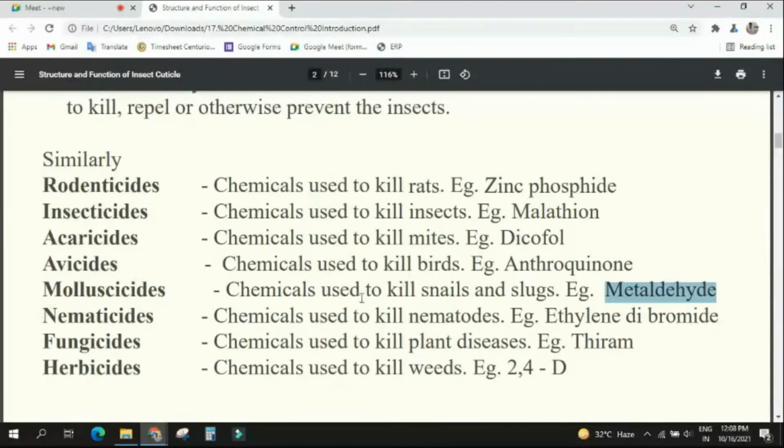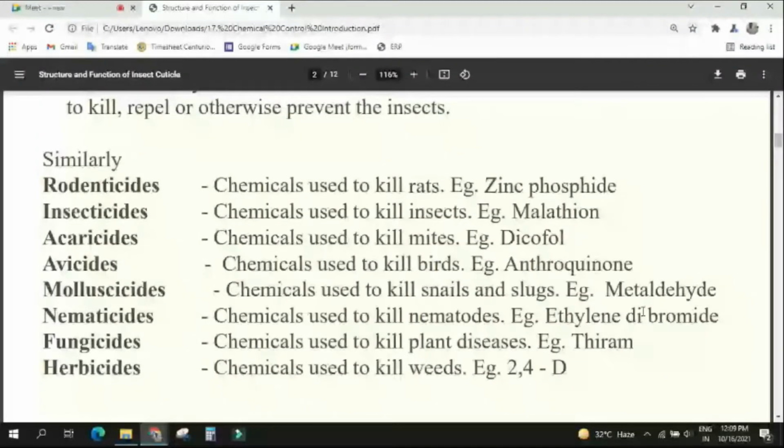What is molluscicide? Chemicals used to kill the snail and slug, mollusca. That is known as your molluscicide. What is the example? Metaldehyde. It is both insecticide and also molluscicide. Okay, which one? This metaldehyde. Similarly, what is nematicides? Chemicals used to kill the nematodes. Yes or no? Ethylene dibromide, even your carbofuran, those are also known as nematicides. Okay. Then coming to fungicides. Chemicals used to kill the fungus. Yes or no? That will be known as fungicides, like your thiram, captan and all.